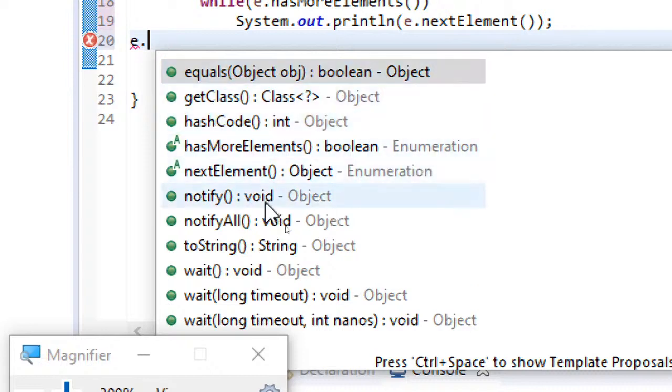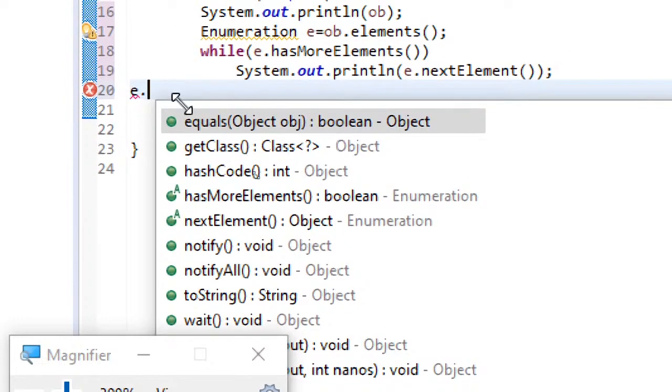So among all the methods shown here, only two belong to Enumeration: hasMoreElements, which returns boolean, true if it has more elements, and nextElement, which will return that particular element. The rest belong to the Object class.